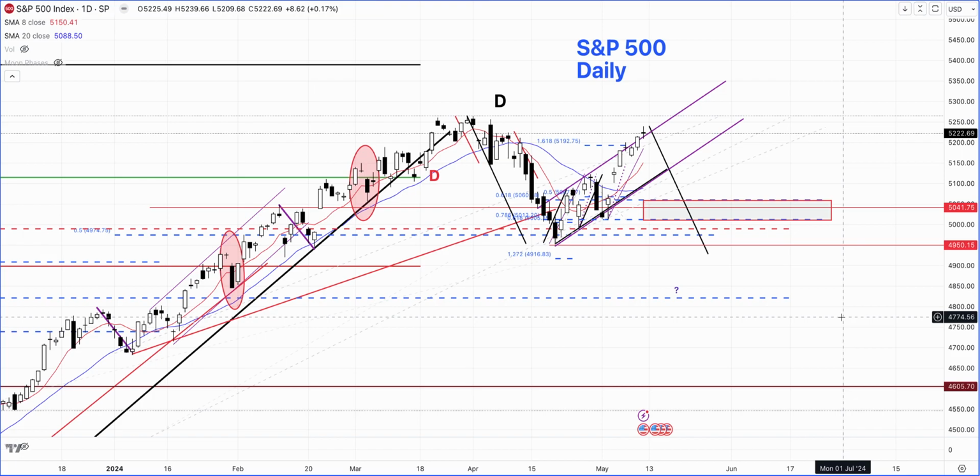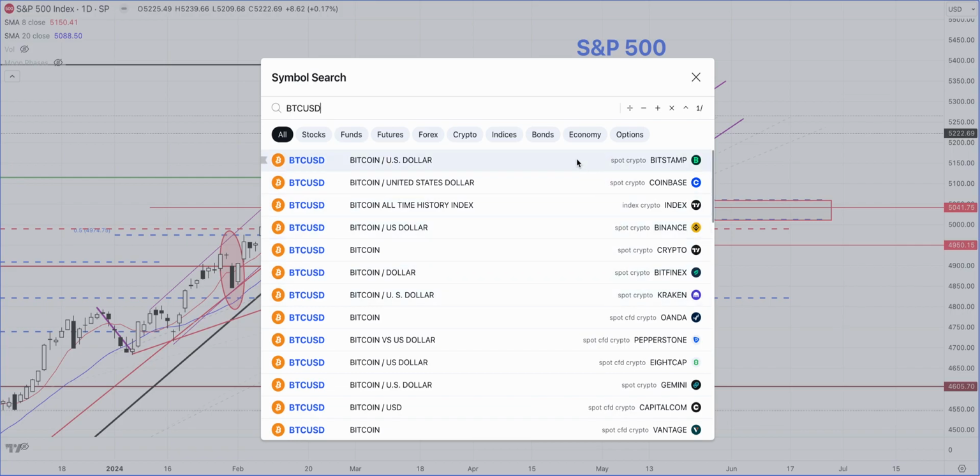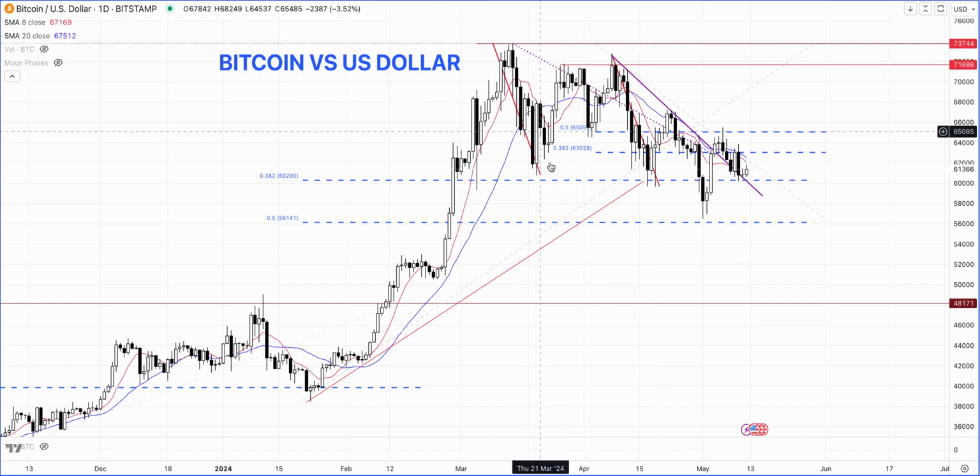And I have done a really good video on Bitcoin. So while we are at it, let's actually take a look at the Bitcoin. Here we go. So Bitcoin has actually been moving lower since March. This is the daily chart of it. And the other interesting thing is that the dollar index, the dollar has also been strong. We are seeing this kind of a pattern formation, especially when it moved below the 60,000 level, because we were really watching the 38.2% retracement and the ABCD formation.